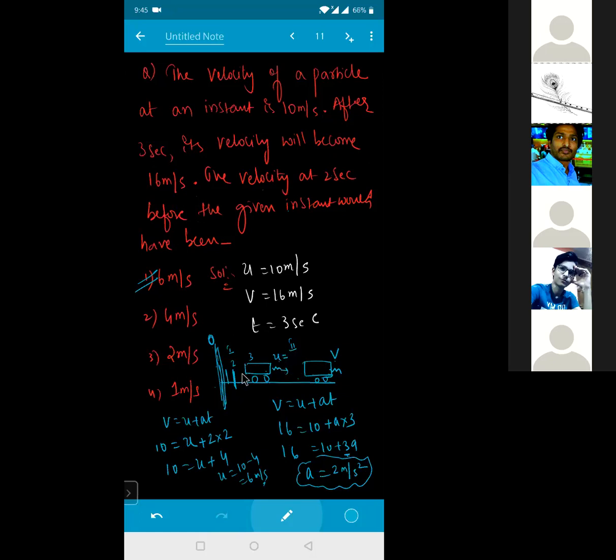So before 3 seconds means at 2 seconds, at 1 second, or any other second. Again I need to use the kinematic equation v is equal to u plus at. The initial velocity of the second part will become the final velocity of the first part. So the final velocity will be 10. The initial velocity I don't know; I'm talking about the initial velocity at 2 seconds, which I'm taking as u. Plus the acceleration, which is 2, time is 2. So I got this answer. If I had taken t equal to 1 second, what would come here? 2. So 10 minus 2 would have given me how much? 8. Like that, we would get the answer for the given question. Clear for everyone? Sir. Chalo.